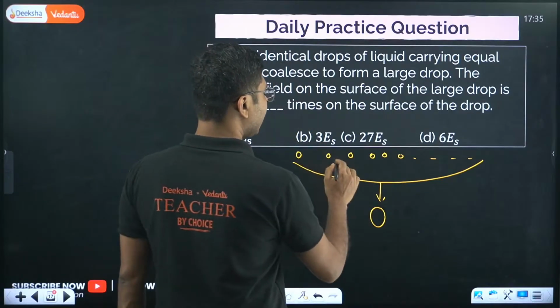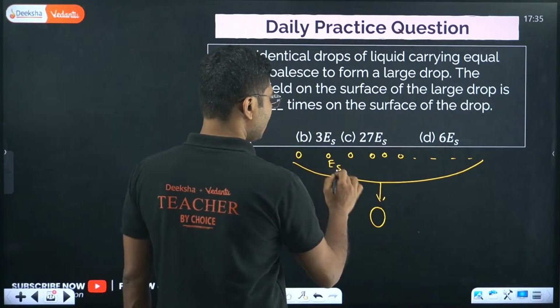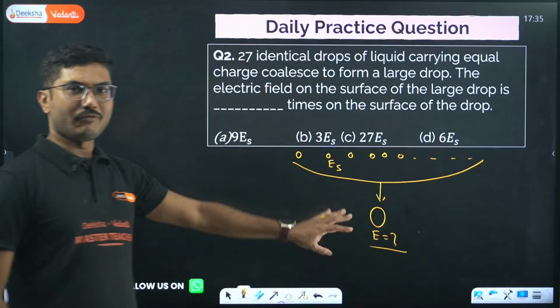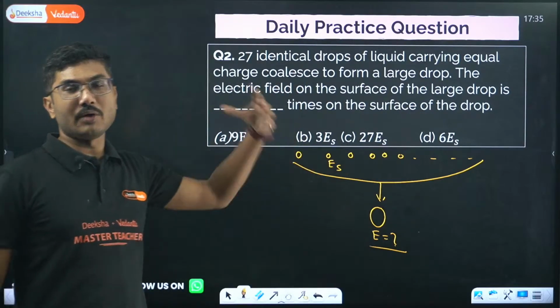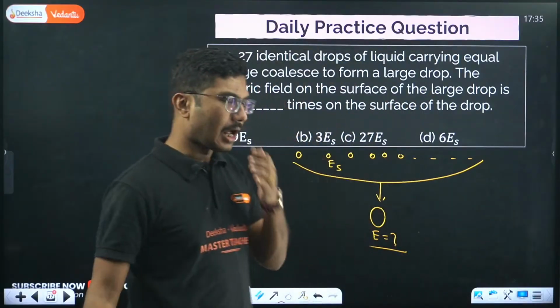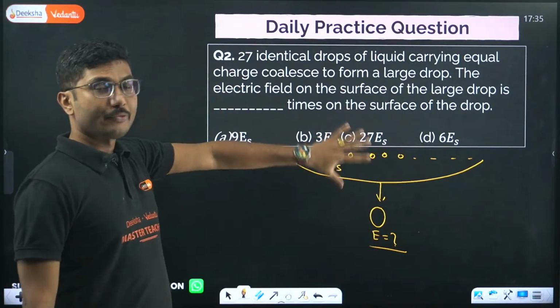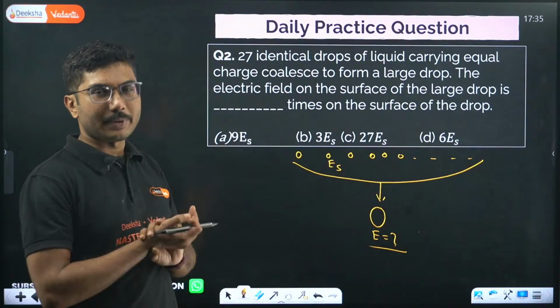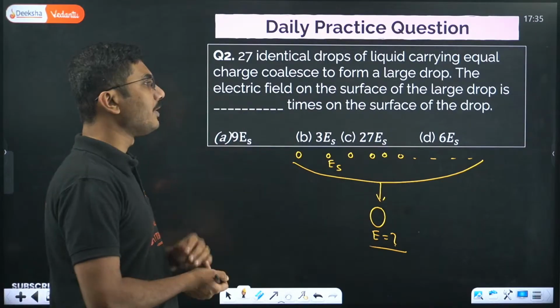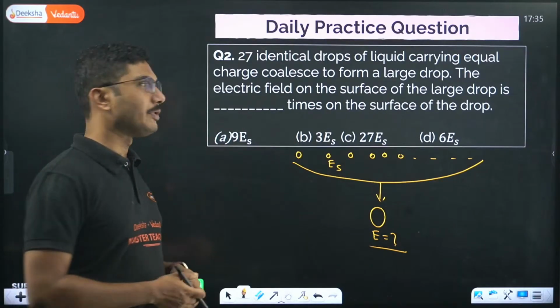If the electric field on this surface is ES, what is the electric field on this surface? Now you might require a formula for that. That formula we will discuss in our next chapter, next class. But you can still solve it by using simple logic as well. So try to solve it. If you are not able to solve it, let me know in the comment section below as well.